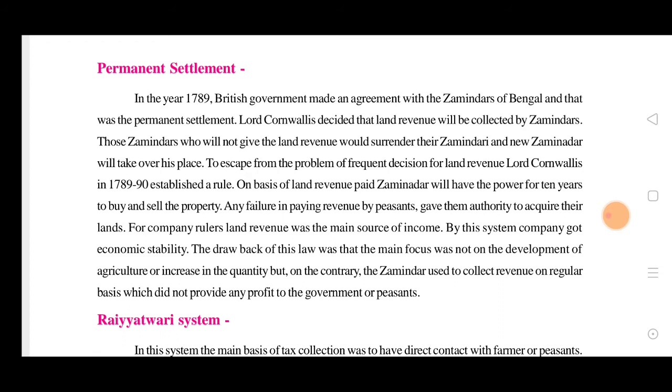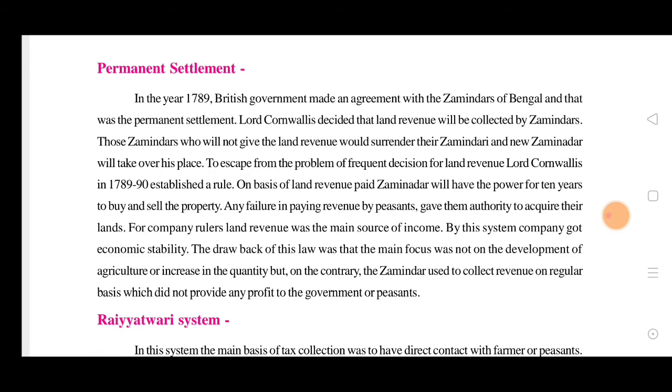On the basis of land revenue paid, the zamindar would have power for 10 years. At least they could earn within these 10 years in their field and pay the revenue. They had time, and they could also buy and sell the properties. If they sold the property to other people, they would get money, and in that way they could get money for paying the tax.